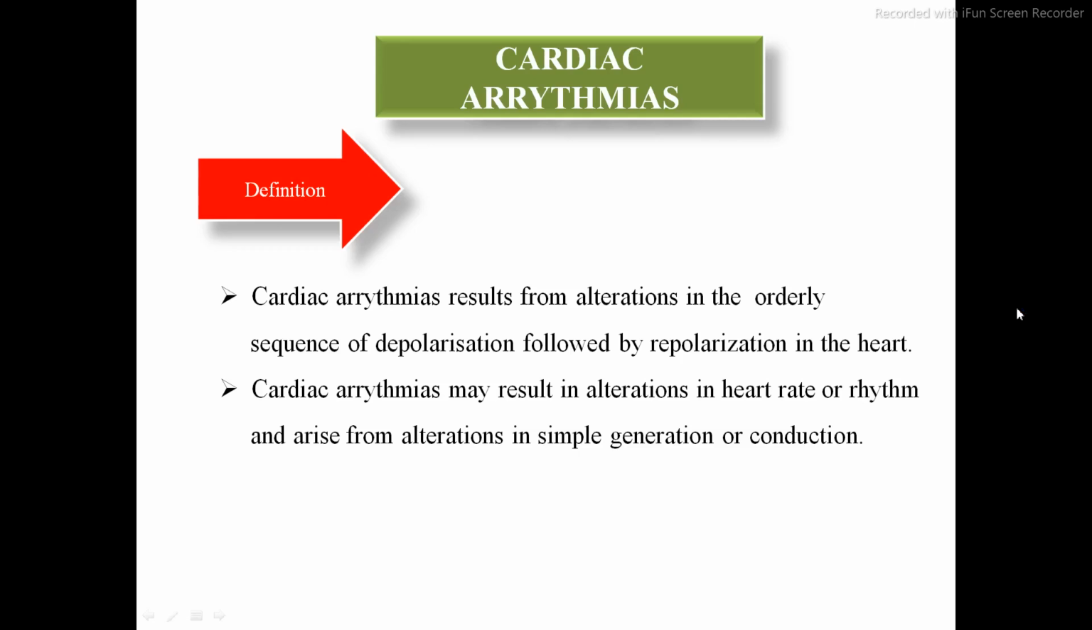In some cases, if the SA node fails to generate the impulse, then the AV node acts as the pacemaker. But at that time it is not called the pacemaker, because there is only one pacemaker, that is the SA node. So if the SA node fails to generate the impulse, the AV node generates the impulse. So there is a little disturbance in the contraction and relaxation of the heart. That is what arrhythmia is about.